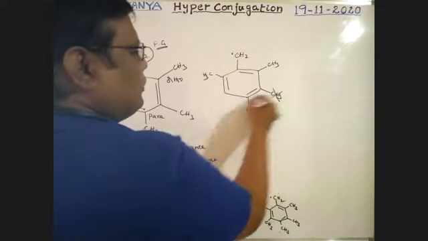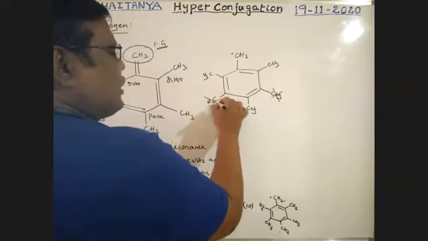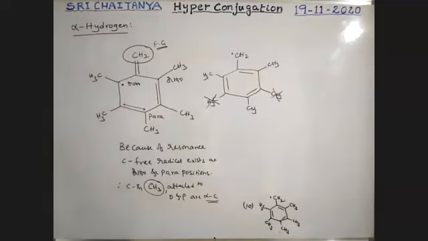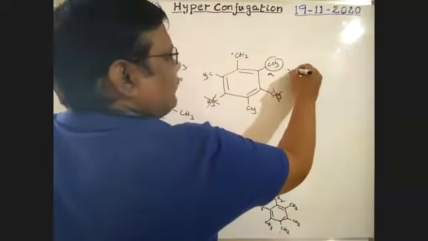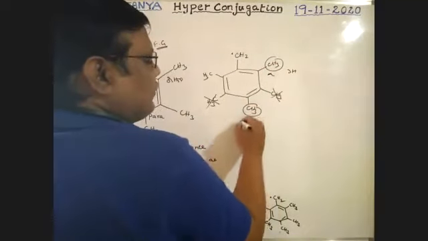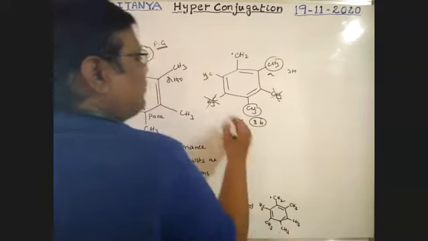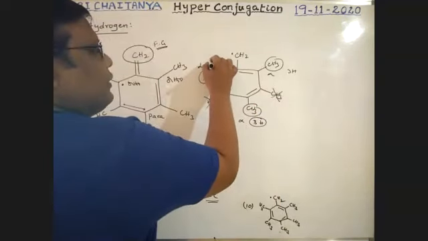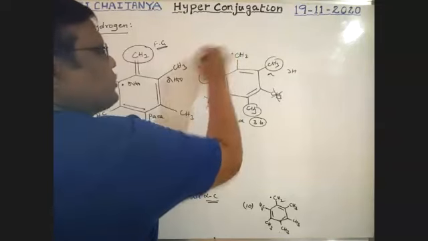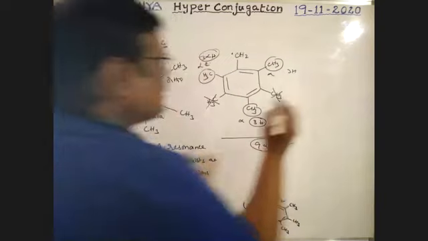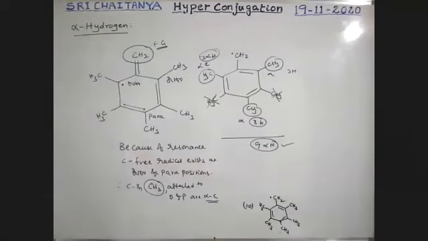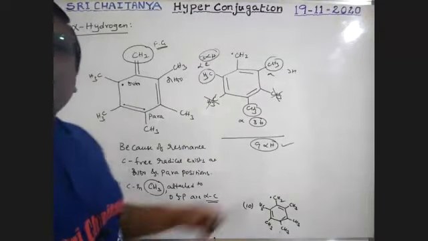This methyl group and this methyl group are not considered here; no effect is applicable. So this is an alpha carbon with 3 alpha hydrogens, this is an alpha carbon with 3 alpha hydrogens available, this is an alpha carbon so 3 alpha hydrogens are possible. Therefore, a total of 9 alpha hydrogens are possible in this compound.